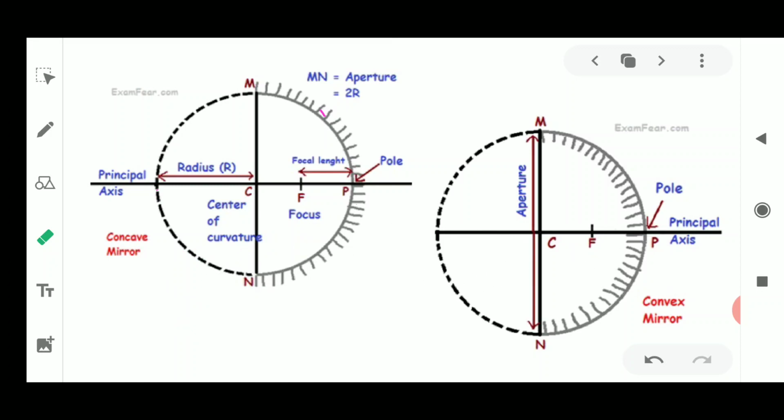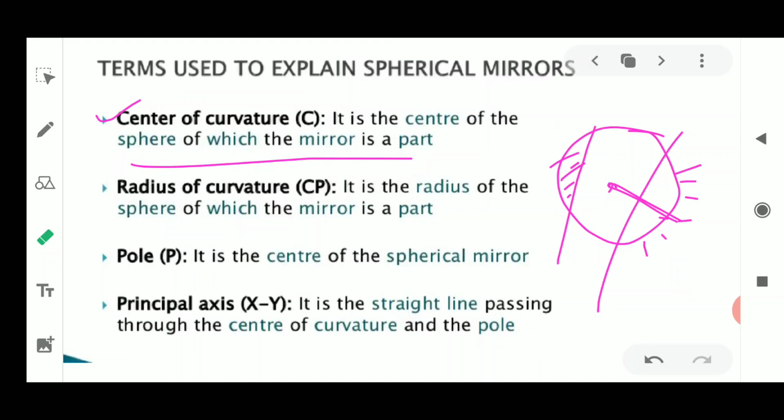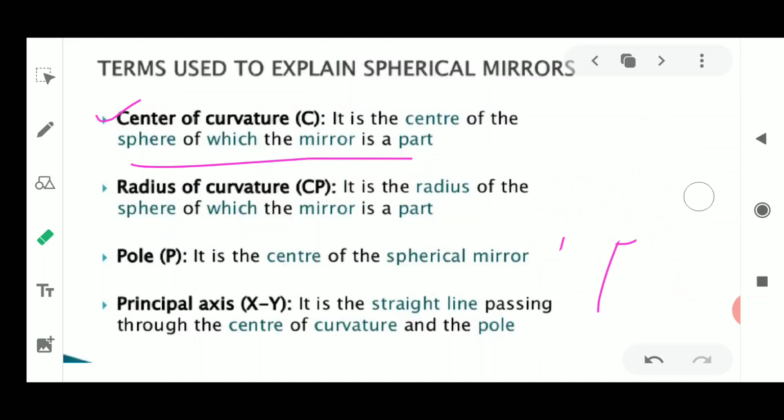When we draw the ray diagrams related to reflection of light, we will see that different types of curved surfaces are used there, that is, concave and convex mirrors. With the help of these two, we will study the formation of ray diagrams related to the various types of images obtained based upon the places where we put the object. So the first word is, I think, very clear: it is the center of the circle or sphere from where we cut this mirror. So it becomes C, the center of curvature.